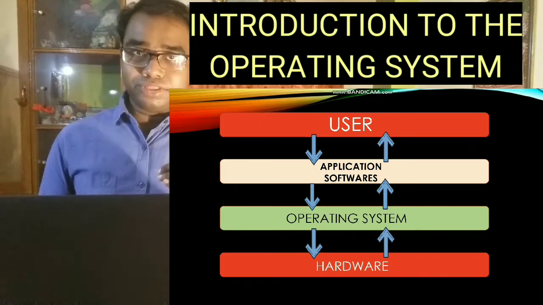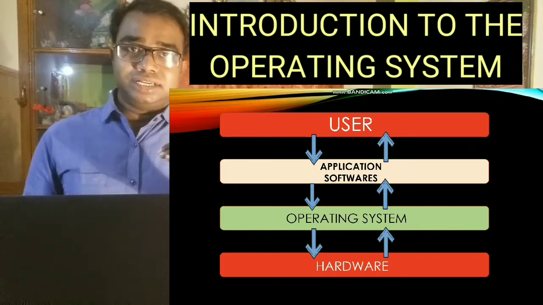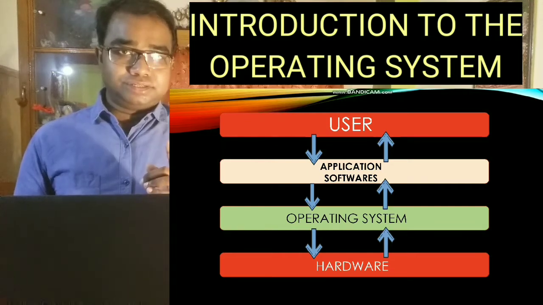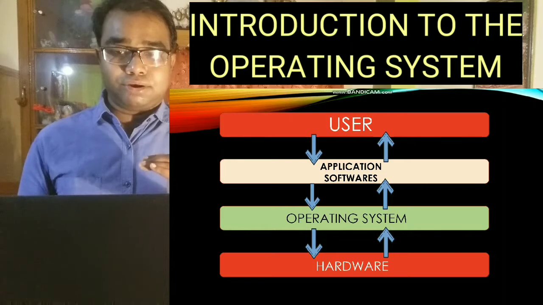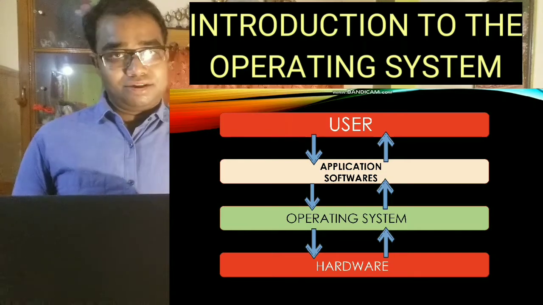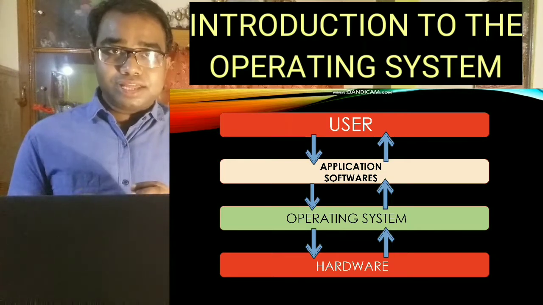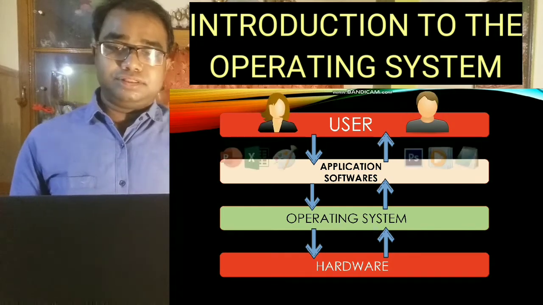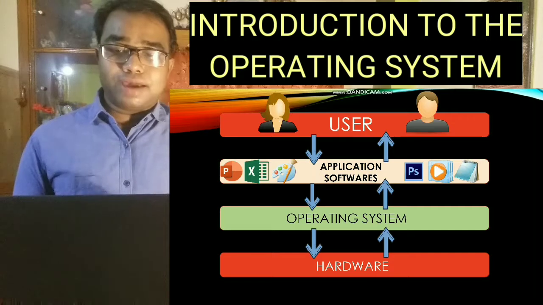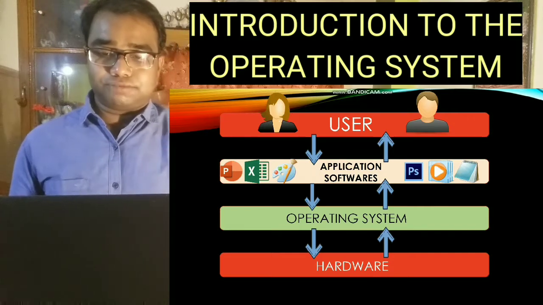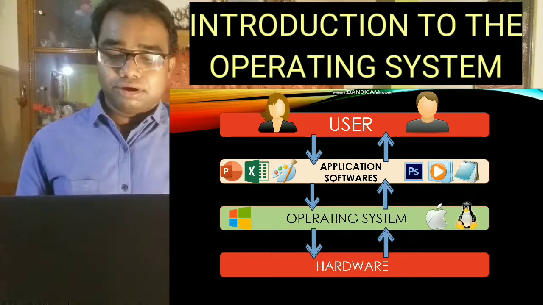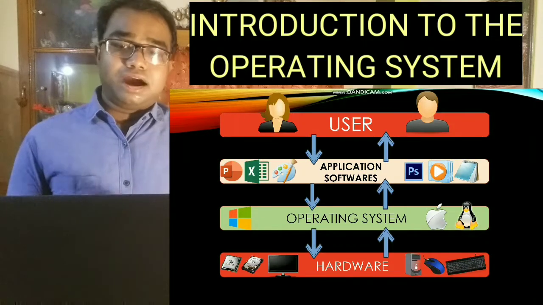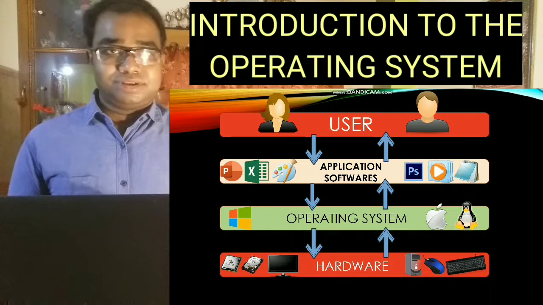You should know that the operating system is the basic software which is loaded in the computer. Okay, this is the base software on which the application software works. Now the user uses the application software on the basis of the operating system. As here you can see, the user uses this sort of application software, and this sort of application software runs on the basis of the operating system, and this operating system connects the hardware parts.